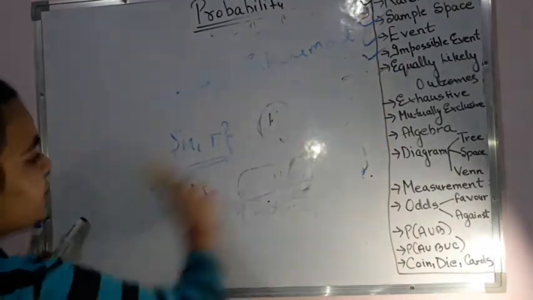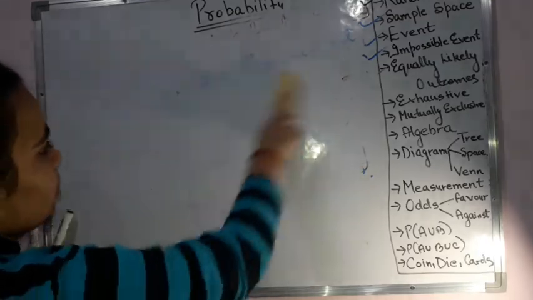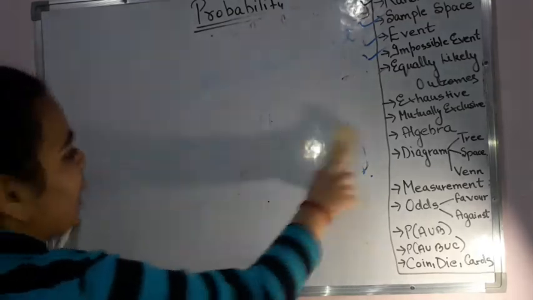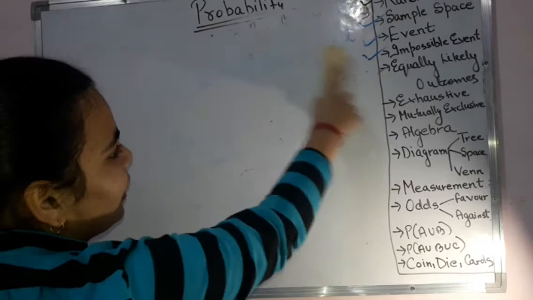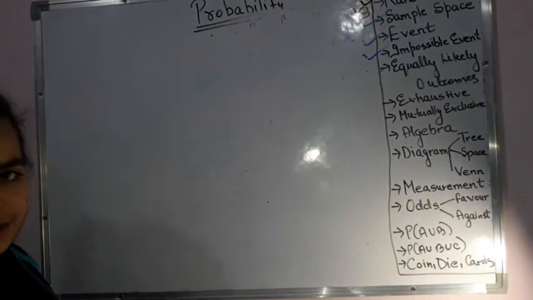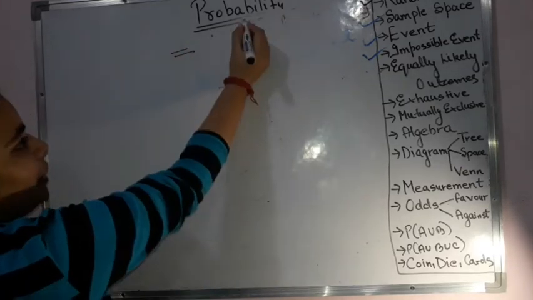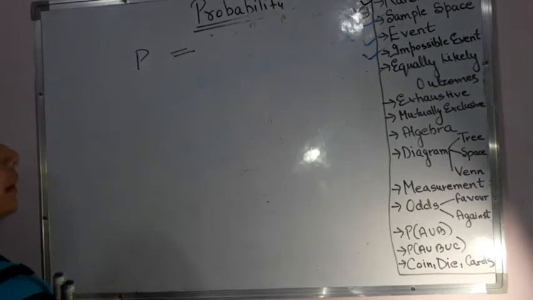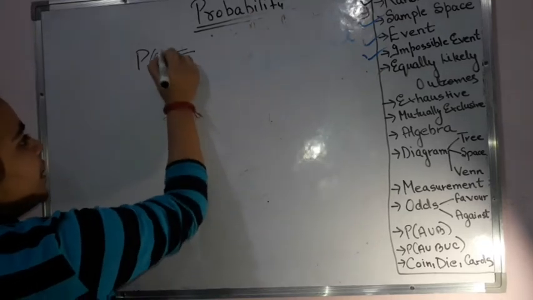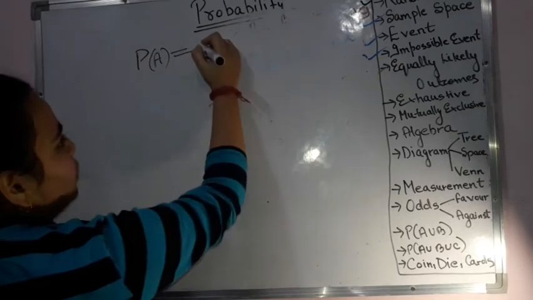Okay, so what is the probability? How to find it out? Probability means the number of favorable outcomes. That means the condition that has been asked in the question, and all the outcomes which are going to satisfy that condition will be a part above here. Probability is represented with the help of P generally, and let us say we are finding the probability of A. That means P of A, then that is equal to what?